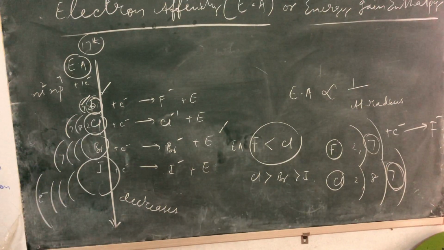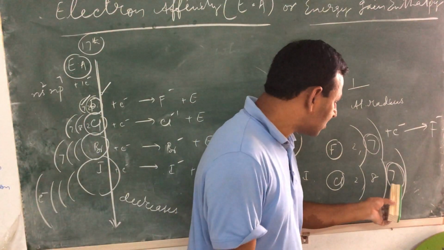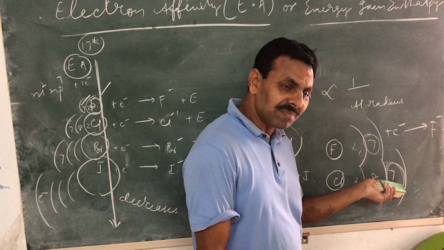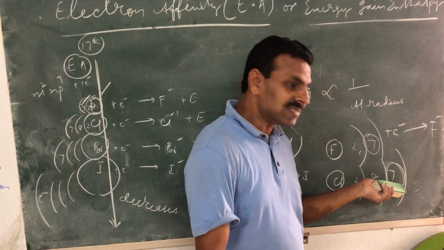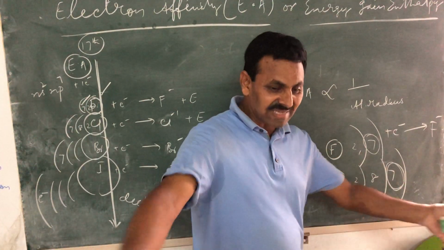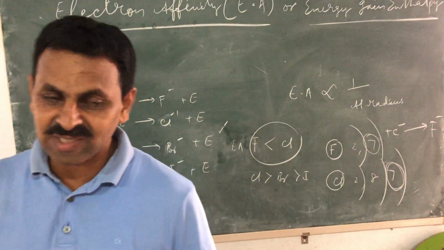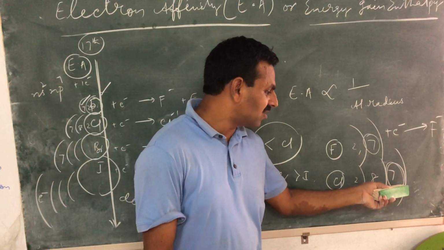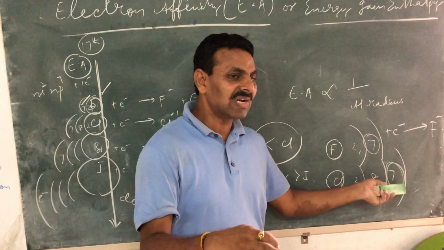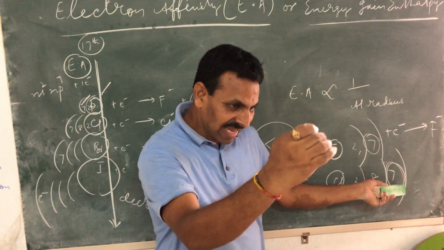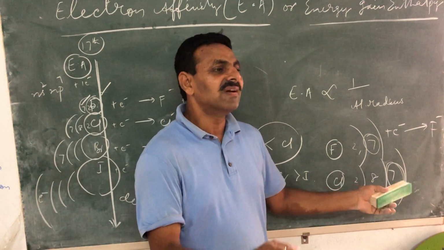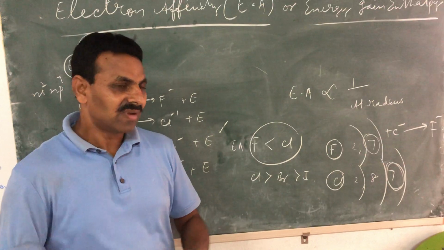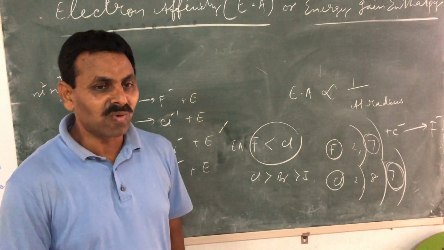inter-electronic repulsions. You may ask, sir, here also there are 7 electrons in the valence shell. Don't they repel? Yes, they will repel, but their repulsions will be less because the house is bigger, the space is bigger. They will also experience inter-electronic repulsions, but the inter-electronic repulsions experienced in the third shell by 7 electrons is less. Therefore, they will accept the newly added electron comparatively in an easy manner. Therefore, the energy released will be more.